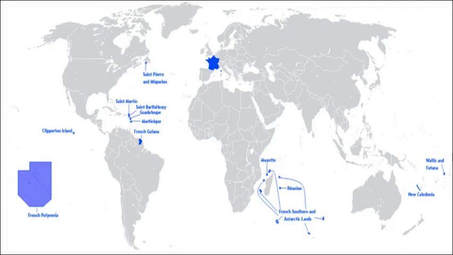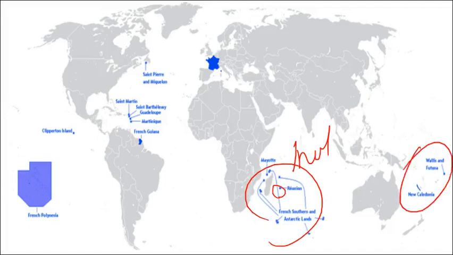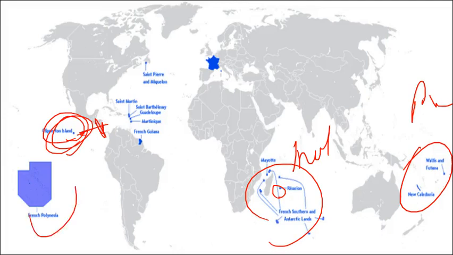Now, why is it interested in maritime cooperation with India? As you can see here, France is a very interesting country. If you look at its overseas territories, you find small islands. Reunion and other islands are here in the Indian Ocean. Then you find islands in the Pacific Ocean, nearby Australia, and not far from Panama and other countries over here, right? In the Pacific Ocean, again, you have French Polynesia, and you have islands in the Atlantic Ocean as well.